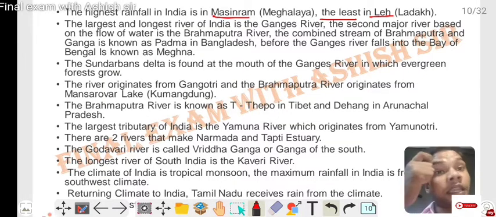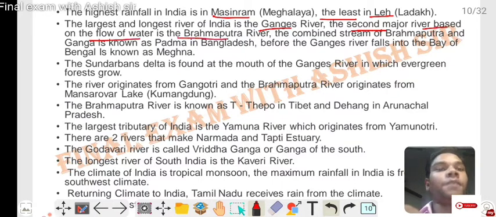The largest and longest river of India is the Ganga, and the second major river based on the flow of water is the Brahmaputra. The combined stream of the Brahmaputra and Ganga is known as the Padma in Bangladesh, before the river falls into the Bay of Bengal, where it is known as the Meghna. The Sundarban Delta is found at the mouth of the Ganges river, in which evergreen forest grows.